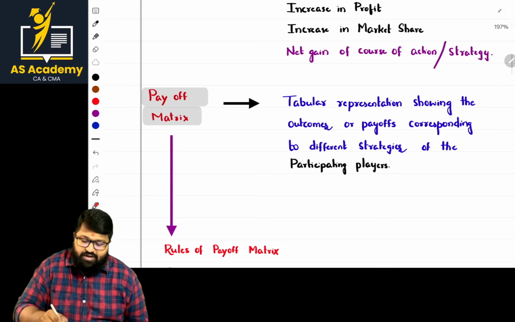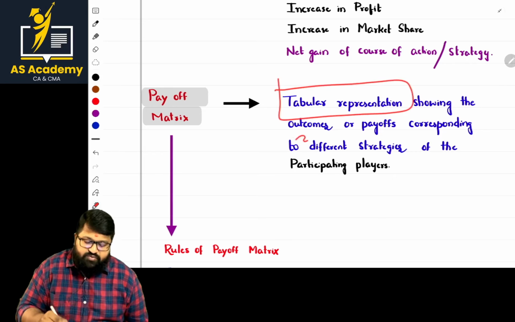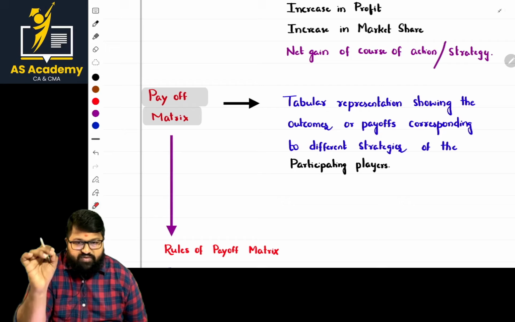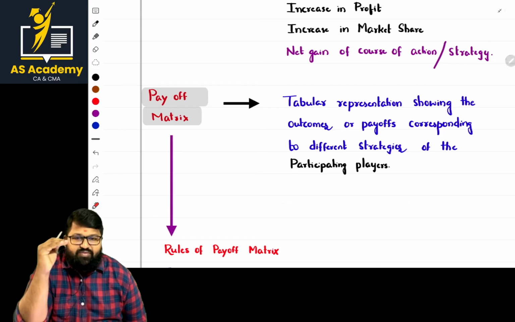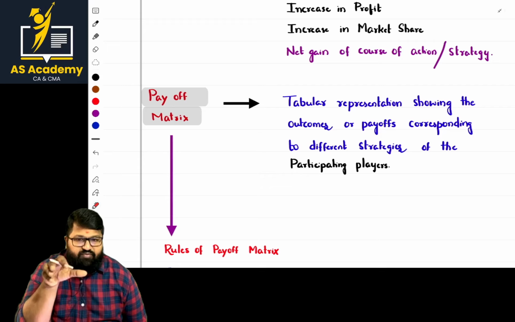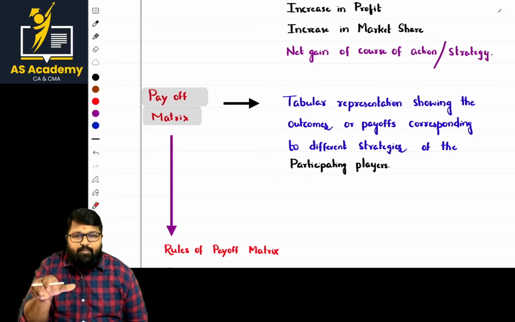Payoff matrix. That is most important. It is a tabular representation showing the outcomes or payoffs corresponding to different strategies of the participating players. Sir, what is the course of action the player has? Those two parts, for example, the maximizing player's point of view and the minimizing player's point of view, we represent the entire data in tabular format.